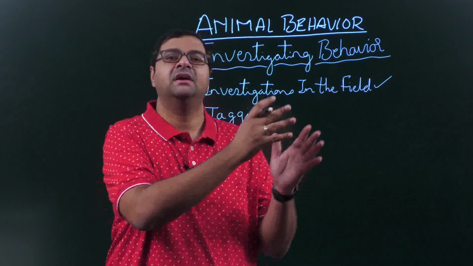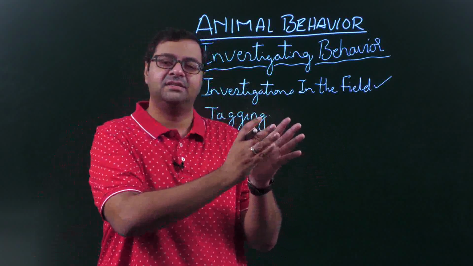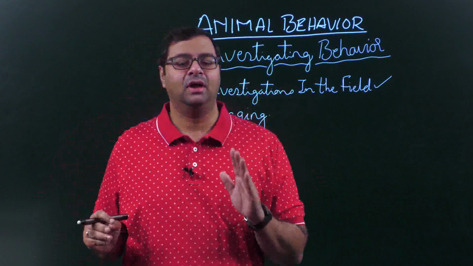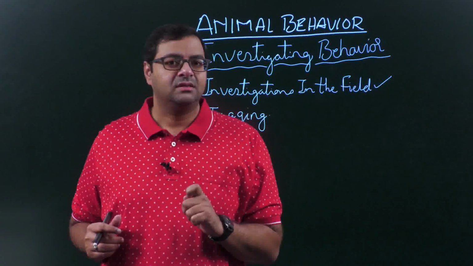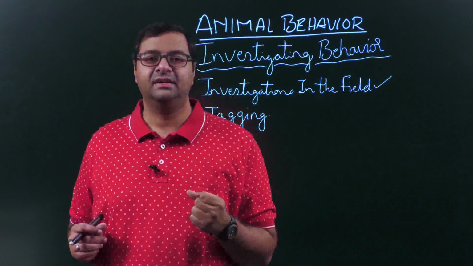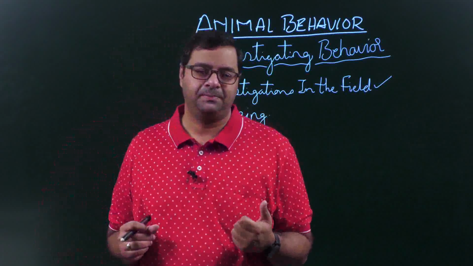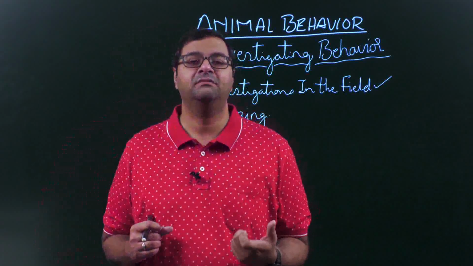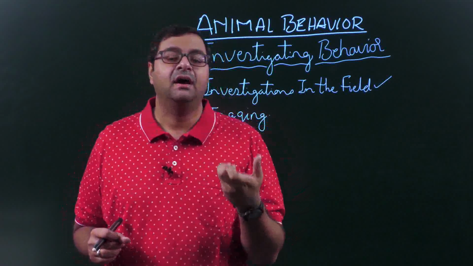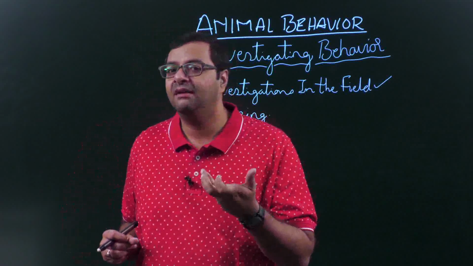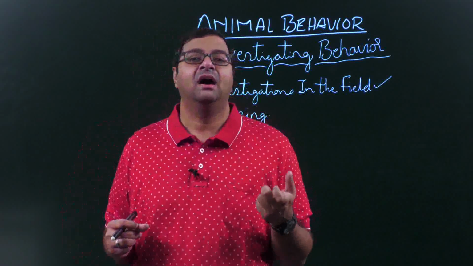Solitary life means a single life, living alone. Now these scientific investigators spend hours together with those animals and try to investigate how these animals behave in groups and how they behave when they are alone.